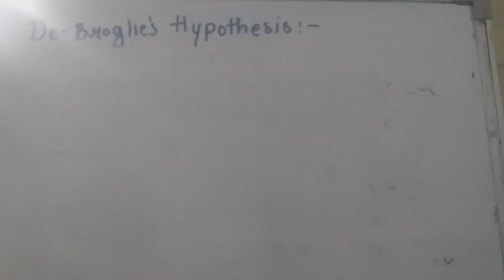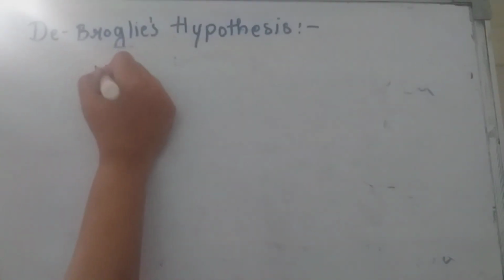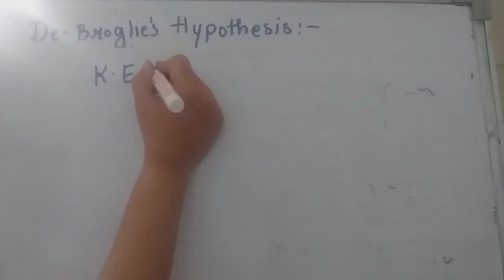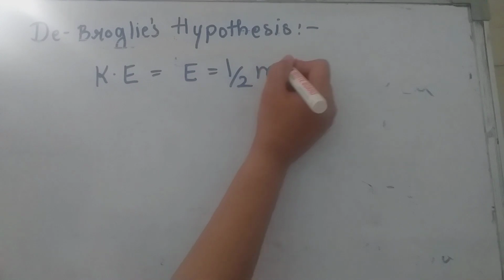Now, as the particle is moving with some velocity v, it has some kinetic energy, and we know that kinetic energy, or simply I can write, E is equal to half mv square.